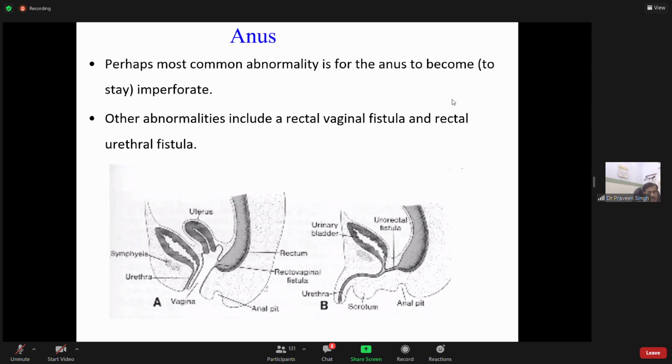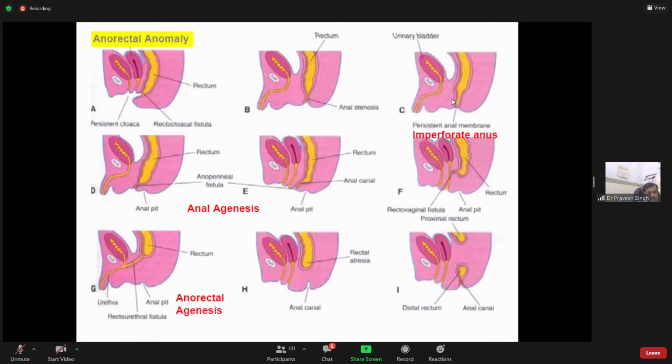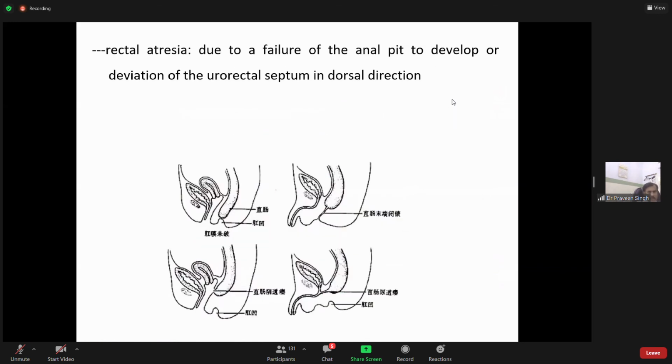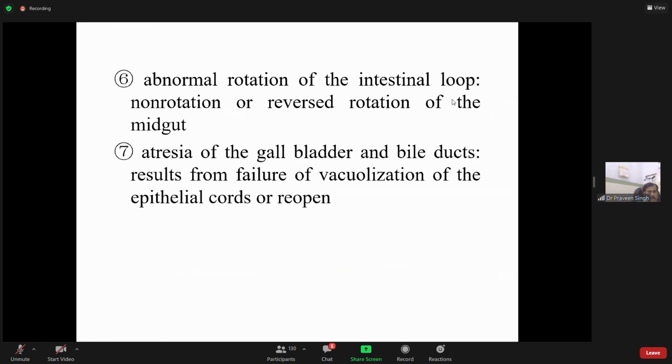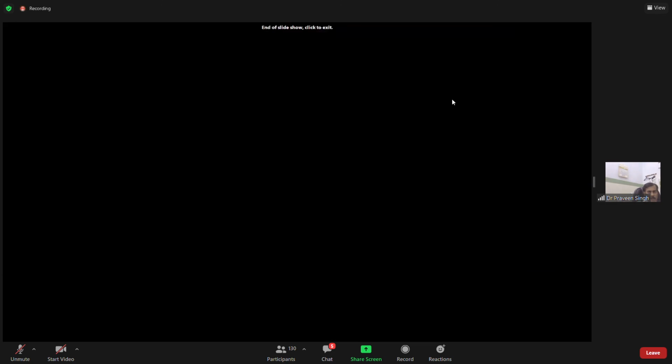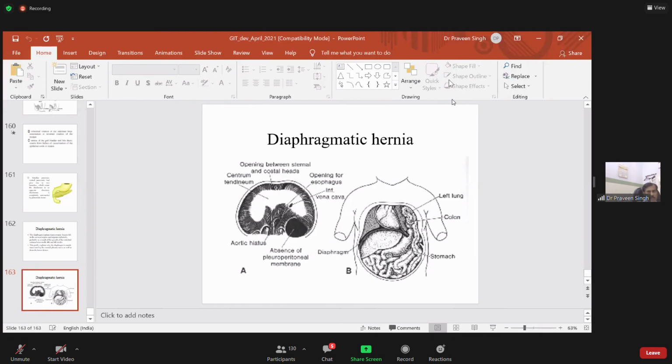Other abnormalities include a rectovaginal fistula and a rectourethral fistula. So these are the various types of anomalies. You can see here this is imperforate anus, because the communication has not occurred. That was all that I wanted to tell you regarding the development of hindgut.